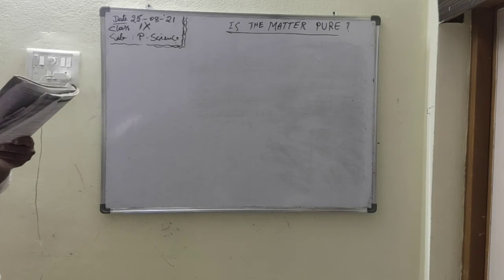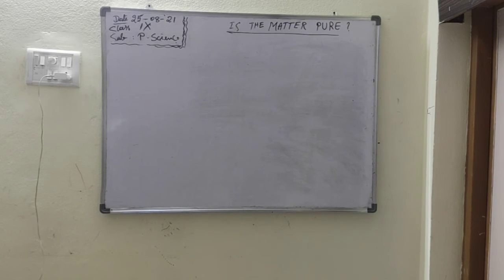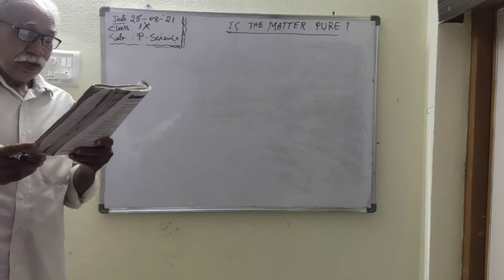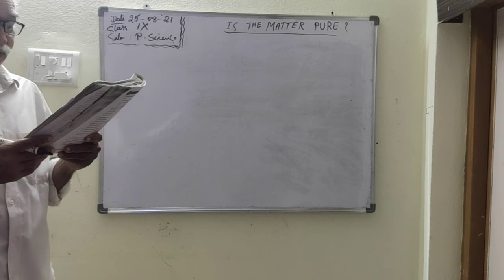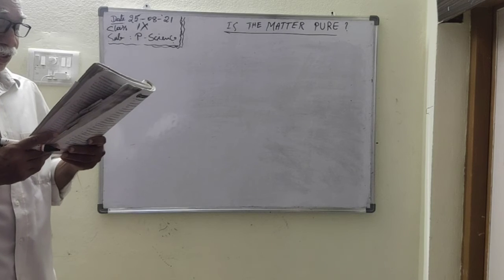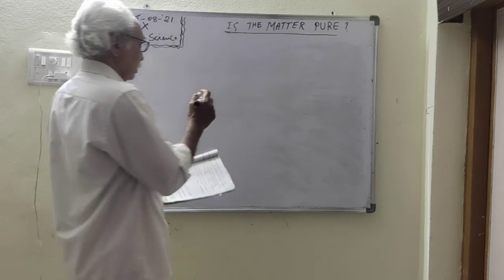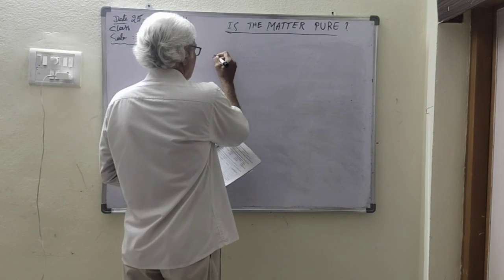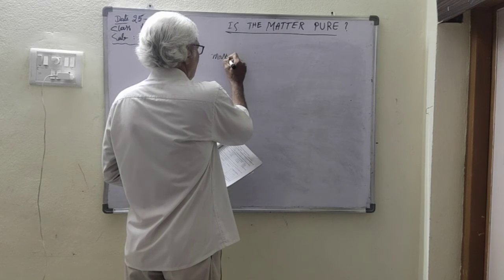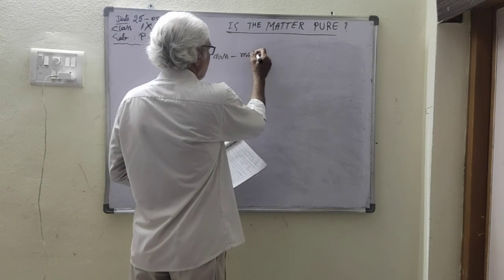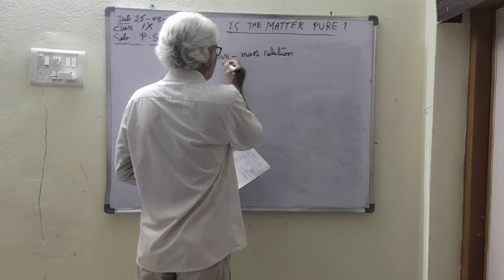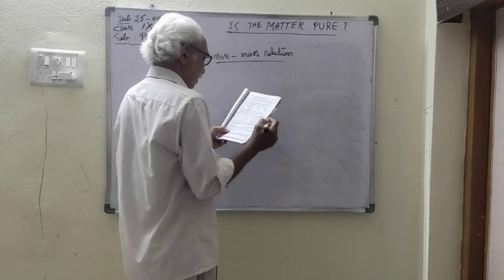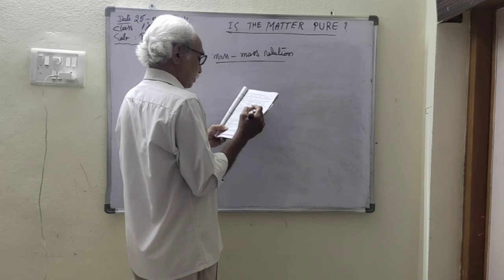Determine the mass by mass percentage concentration of a 100 gram salt solution which contains 20 grams of salt. You have to take the mass relation.